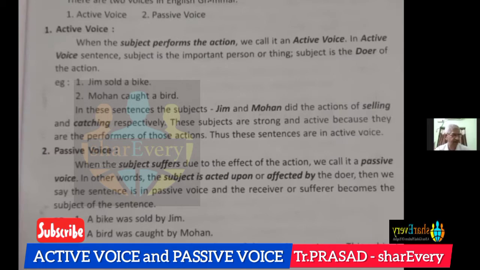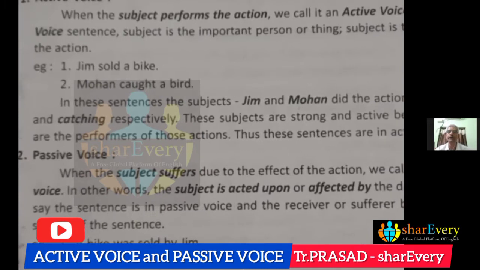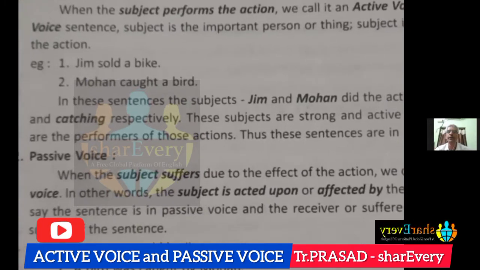And the second sentence, Mohan caught a bird. In both the sentences, subjects are active. Like in the first sentence, Jim sold a bike. Here, the verb is sold.